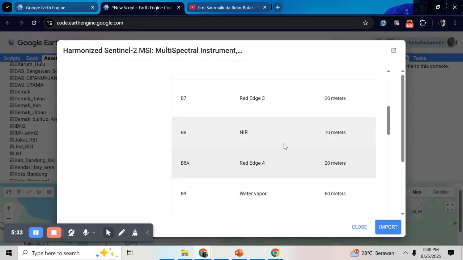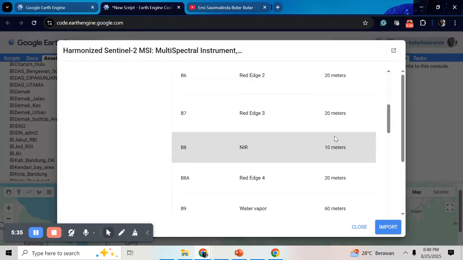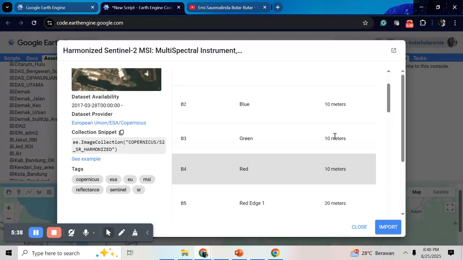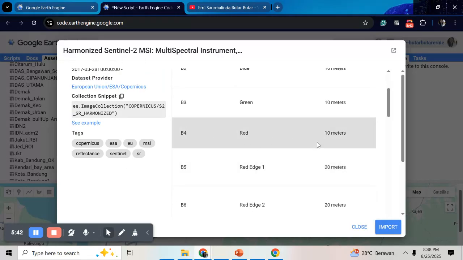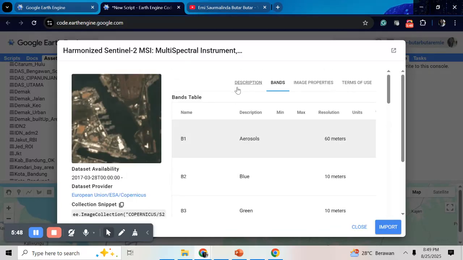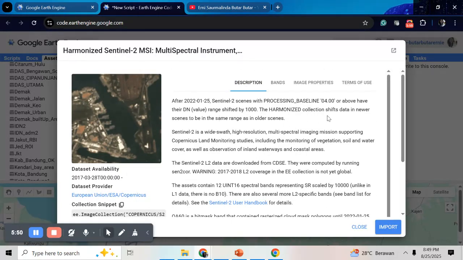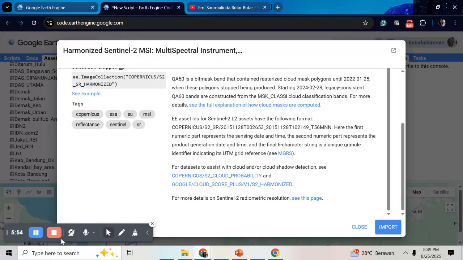We will use band number 8 at 10 meters resolution, and band number 4, near infrared minus red, for the NDVI formula. And if you want to know about this dataset in detail, you can read in the description menu.